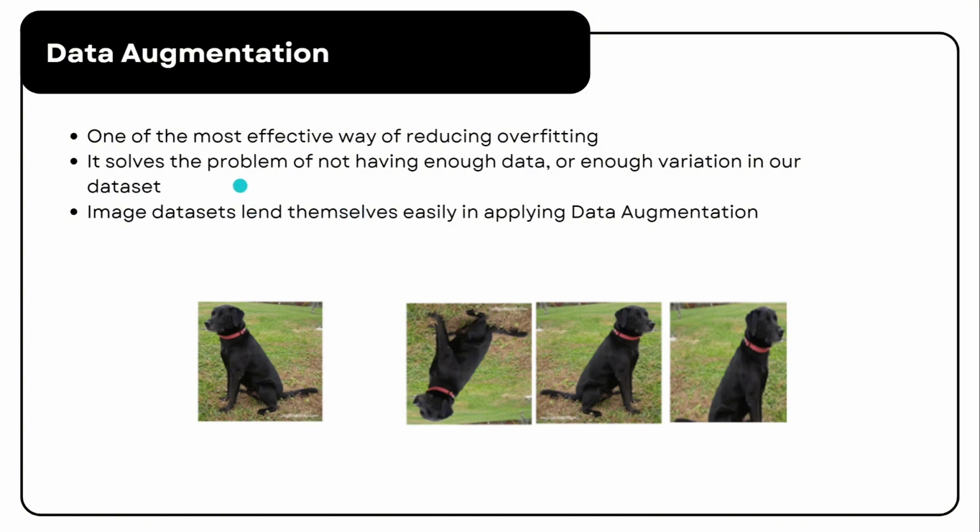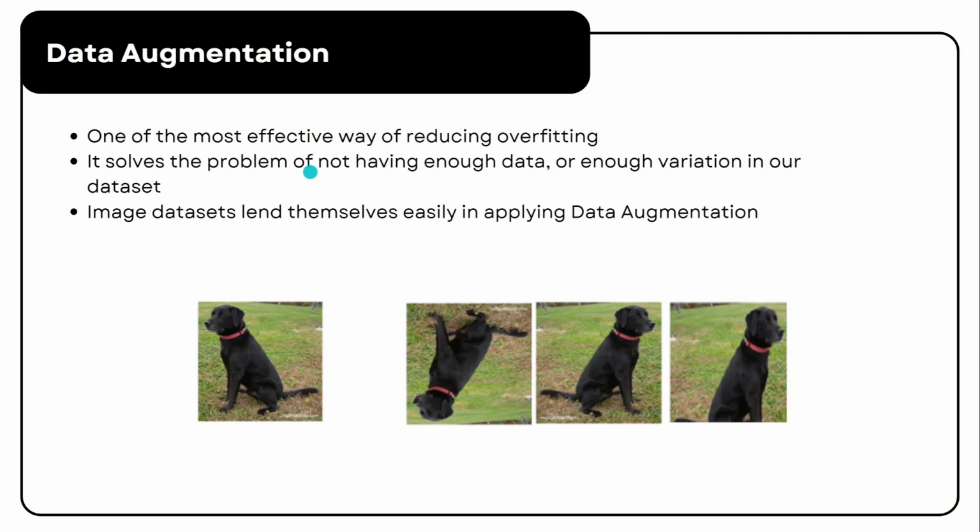It helps address a common problem: not having enough data or enough variation in our data set.